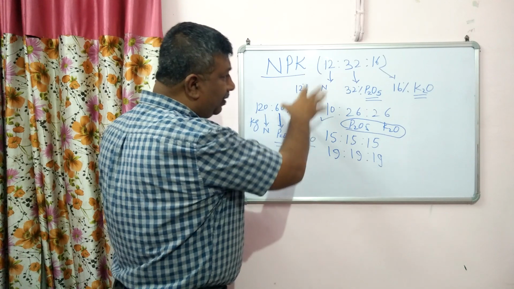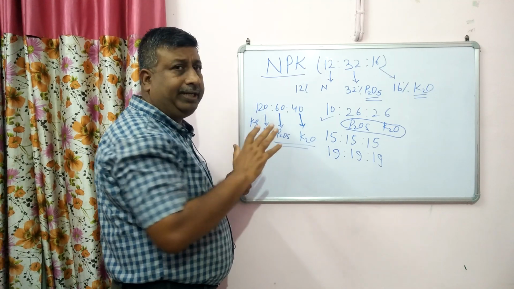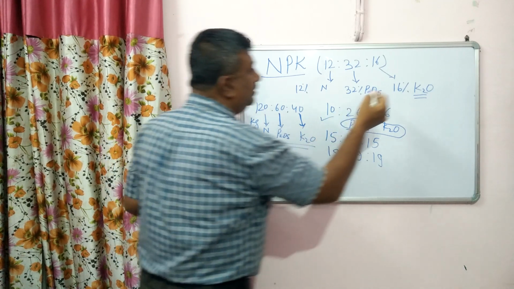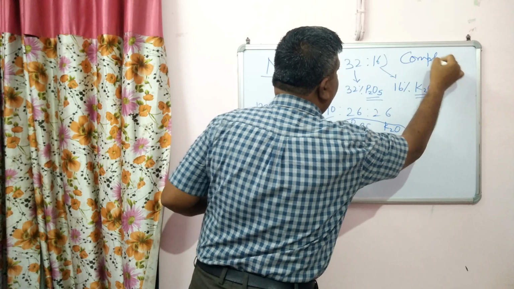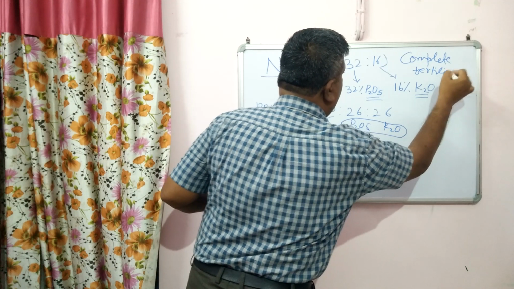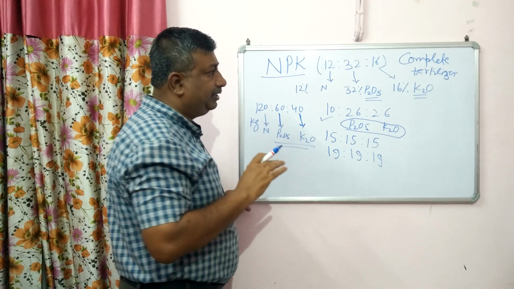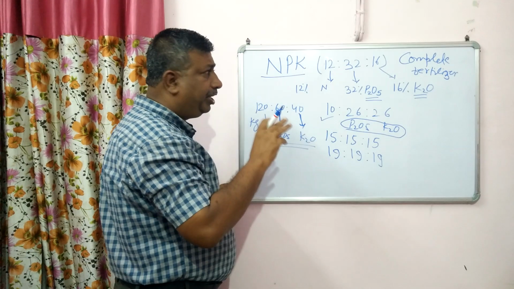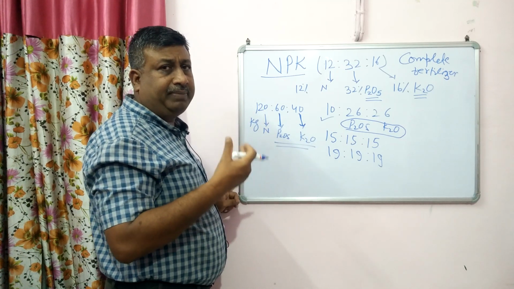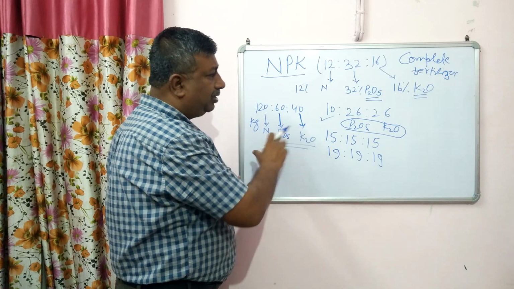So these fertilizers, different grades are available, and these are very important because they provide all three primary major nutrients. That's why these fertilizers are known as complete fertilizer. This question may be asked: which fertilizer is a complete fertilizer? NPK. Urea is not complete, DAP is not a complete fertilizer, because NPK provides all three primary nutrients. Primary nutrients are NPK and secondary nutrients are calcium, magnesium, sulfur, and primary and secondary make the macronutrients. So all three primary nutrients are available.